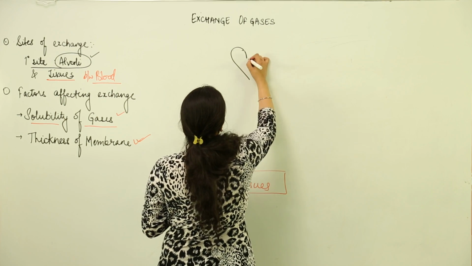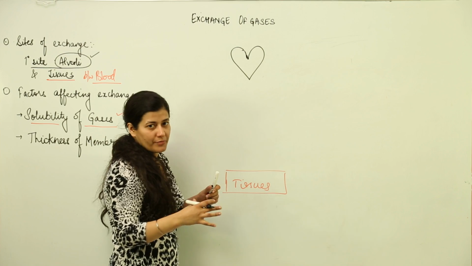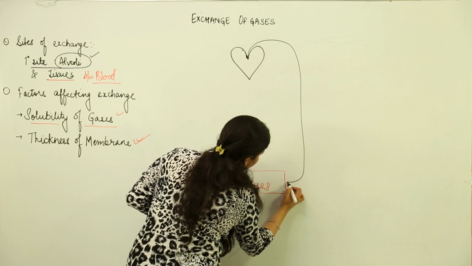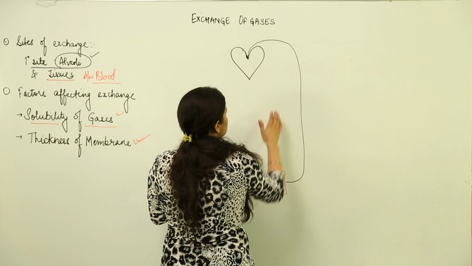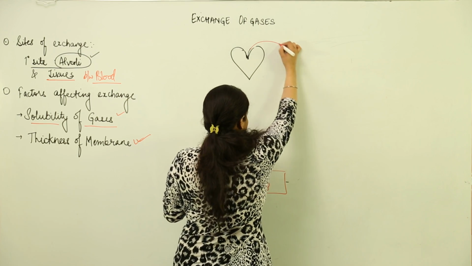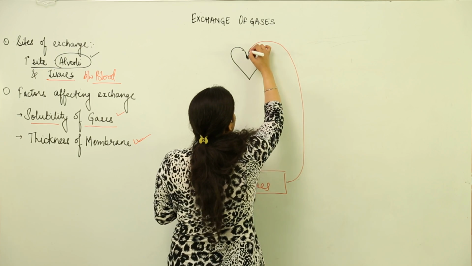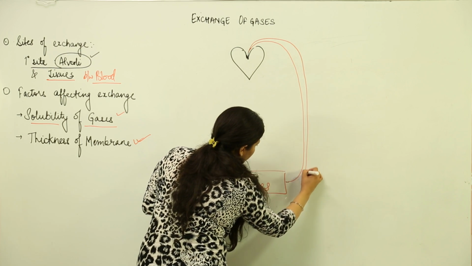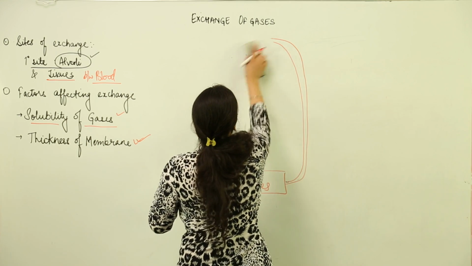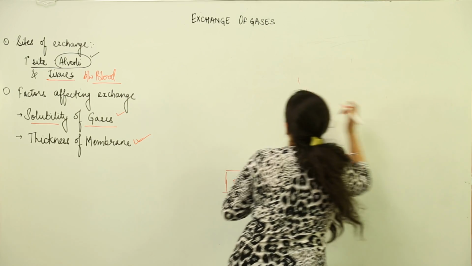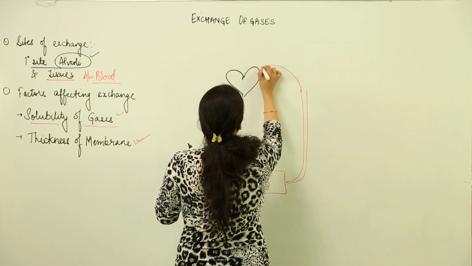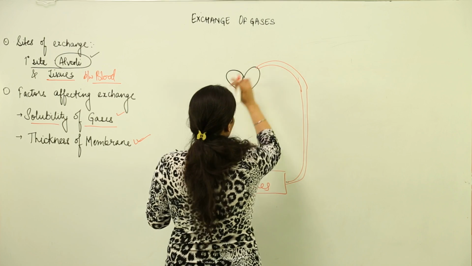Now this happens to be the heart. This is the easiest representation I am trying to give you. This heart gives out oxygenated blood to the tissues. Let me use red color for oxygenated so that you get an idea that it is coming from arteries. We need to make it a little more accessible so that we can represent lungs as well. So there is oxygenated blood which is coming from the heart.